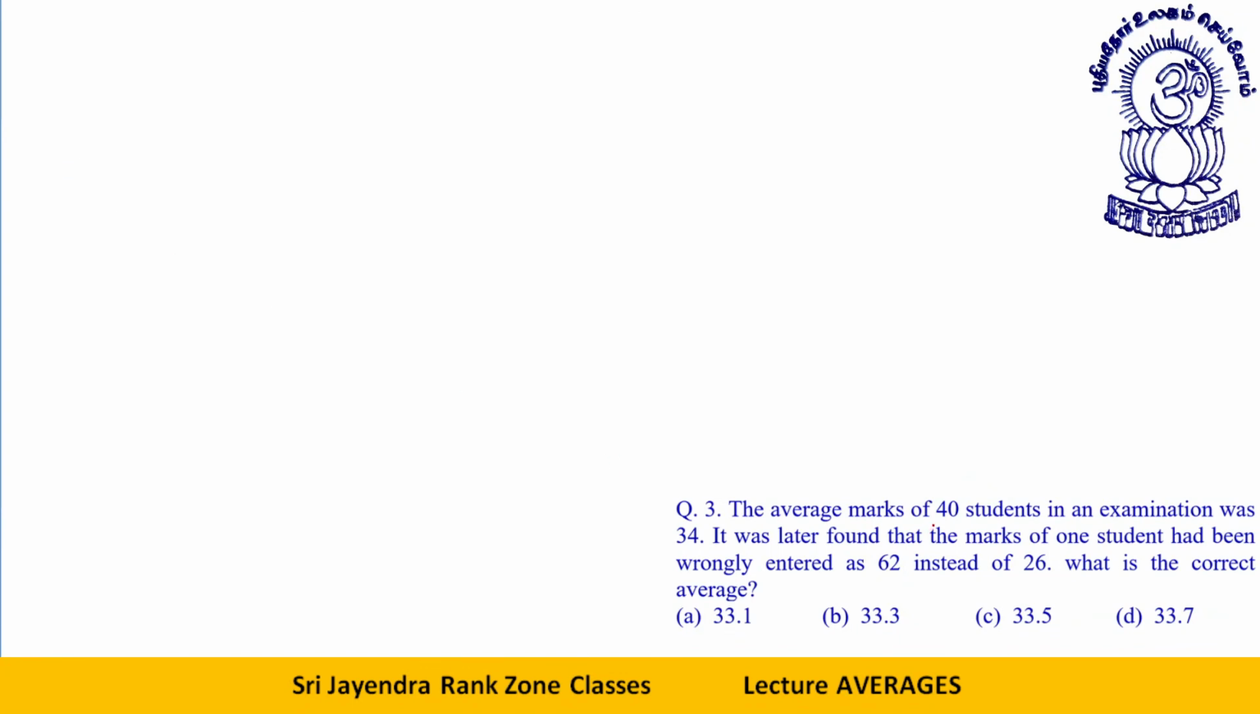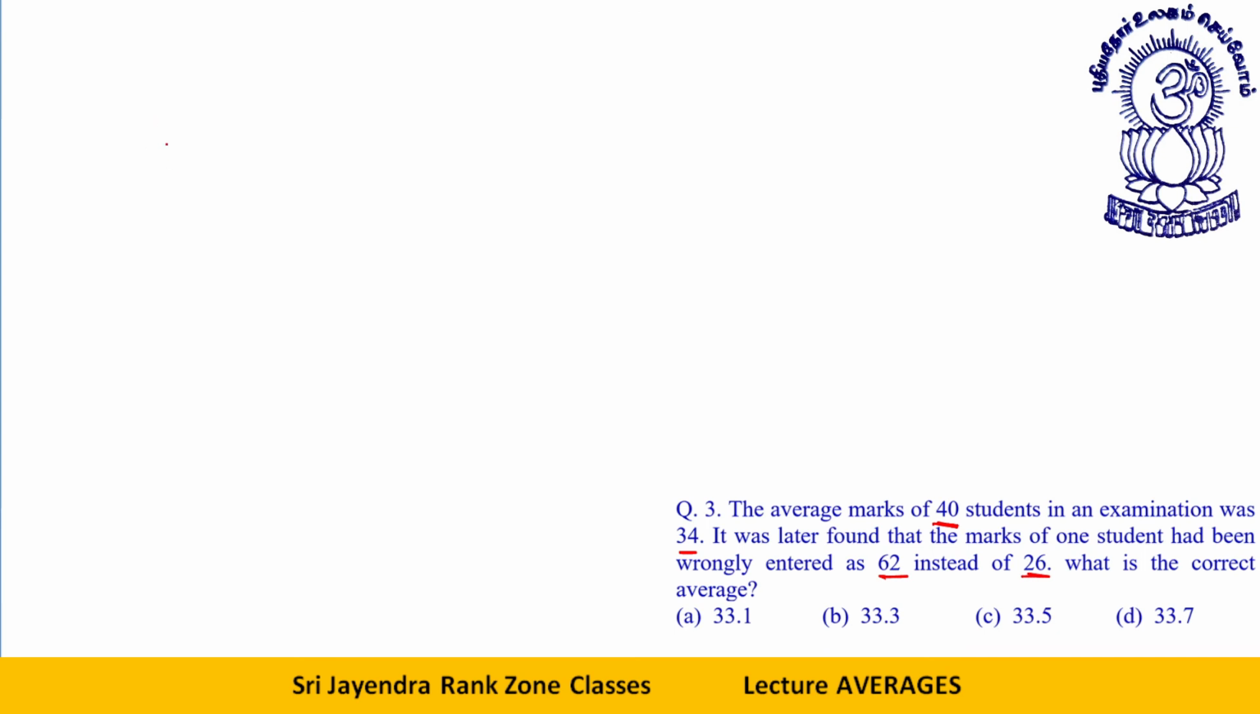The average marks of 40 students in an examination was 34. It was later found that the marks of one student had been wrongly entered as 62 instead of 26. What is the correct average? See, now let's do it directly. I won't waste time. We know the method.